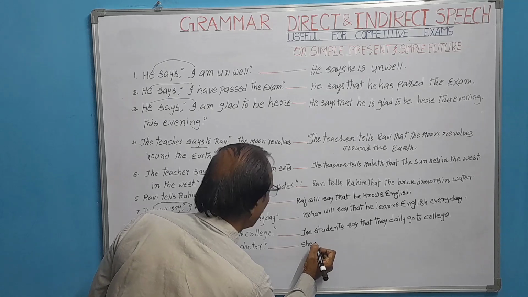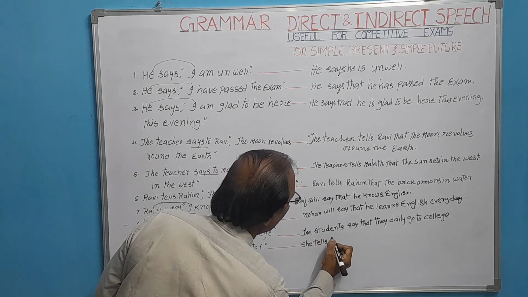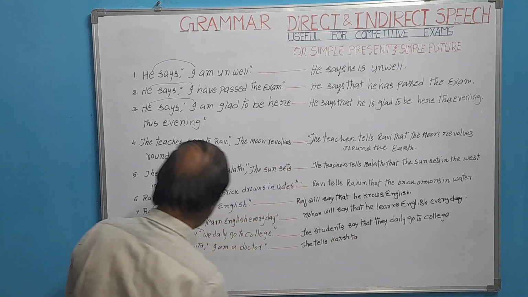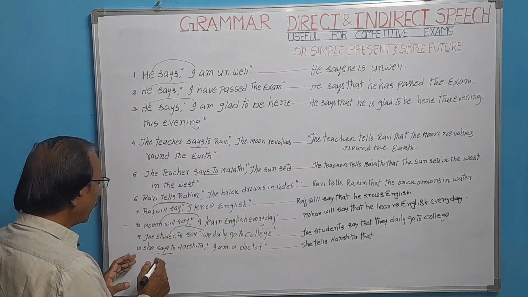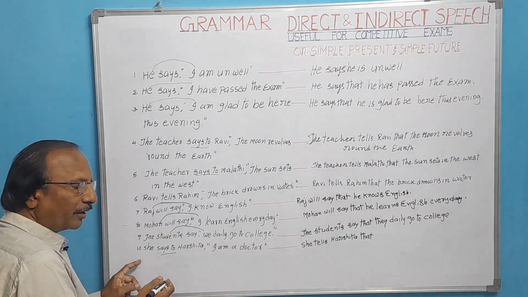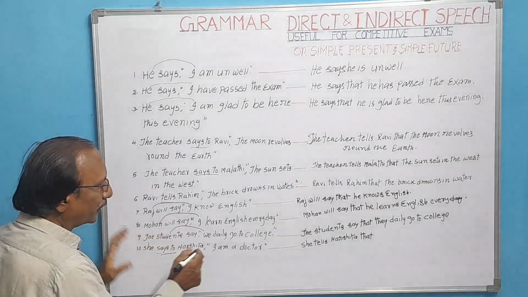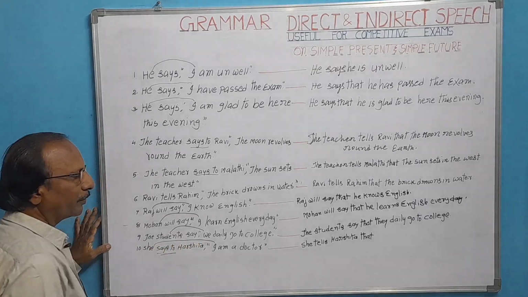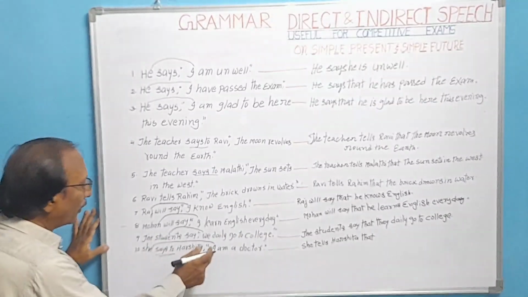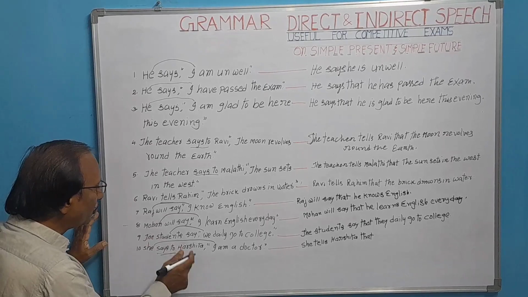She tells Harshita that, who tells here? Harshita or she? She tells Harshita, but not Harshita. Here, I refers to she, but not Harshita. I refers to she. She says to Harshita.